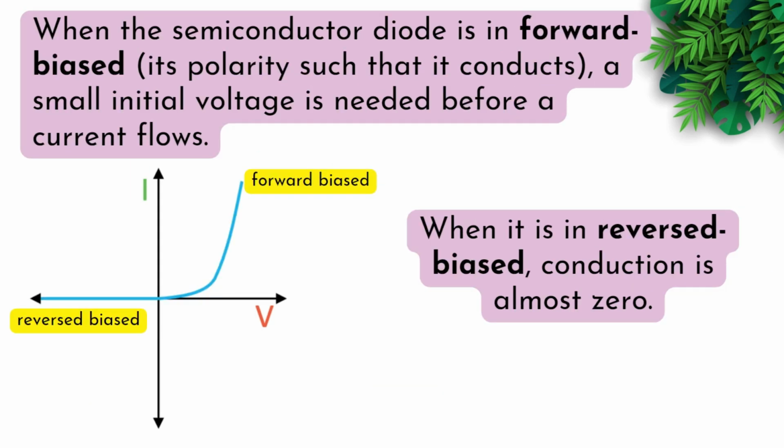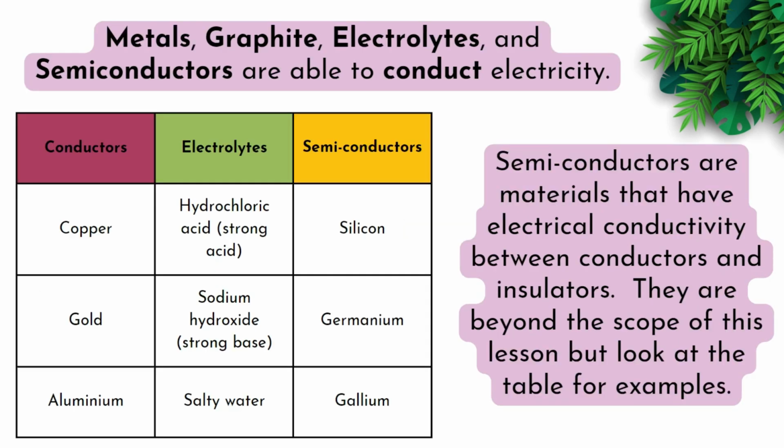When the semiconductor diode is in forward bias, a small initial voltage is needed before current flows. When it is in reverse bias, conduction is almost zero. Metals, graphite, electrolytes, and semiconductors are able to conduct electricity. Semiconductors are materials that have electrical conductivity between conductors and insulators.